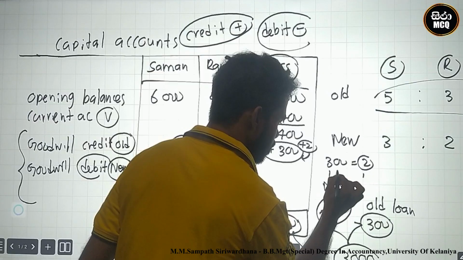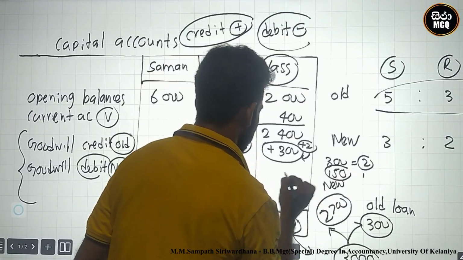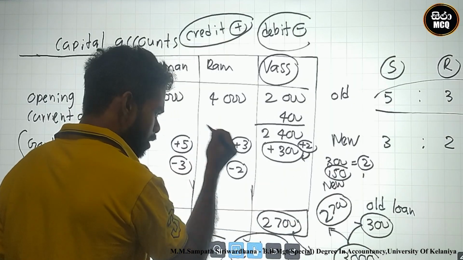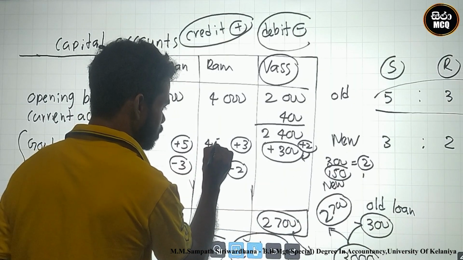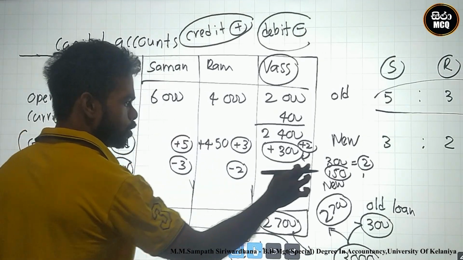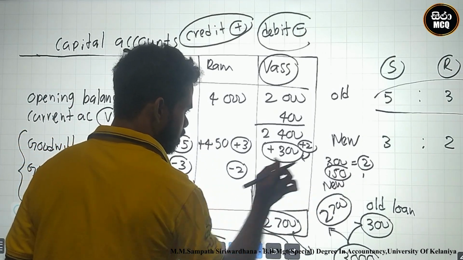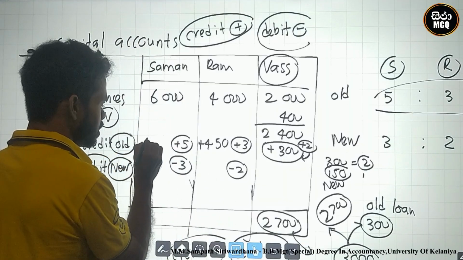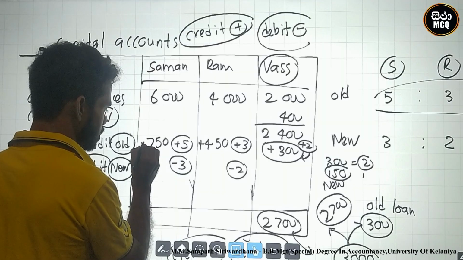One part is 150. There are three parts there. 150 multiplied by 3 is 450 plus. This is the 5. Part 1 is 150 and 5 parts is 750 plus.